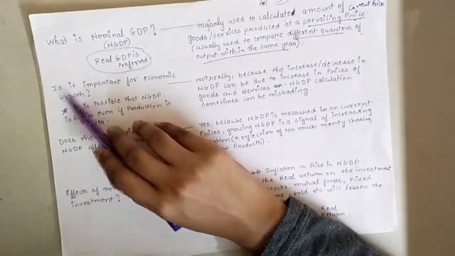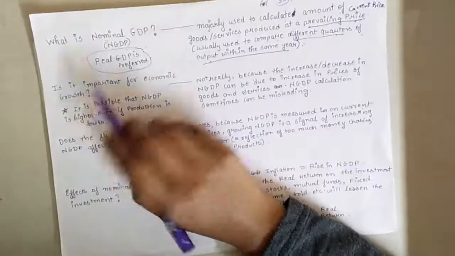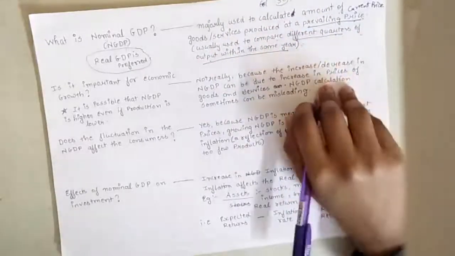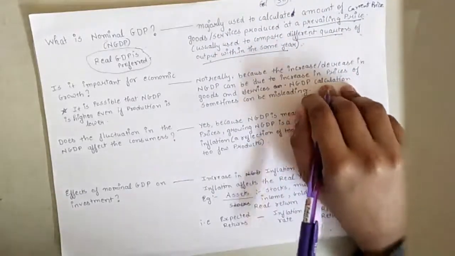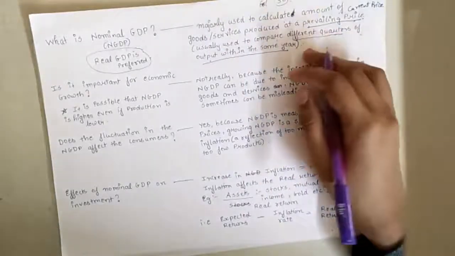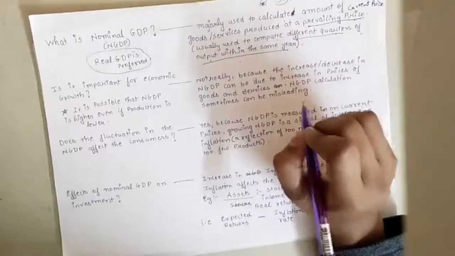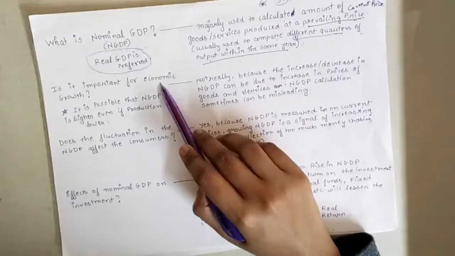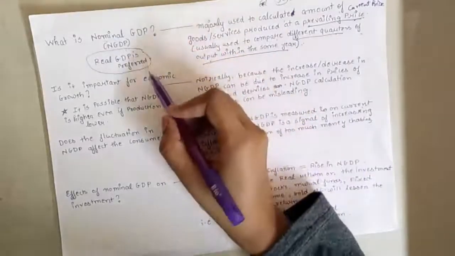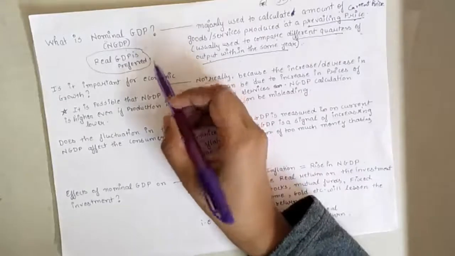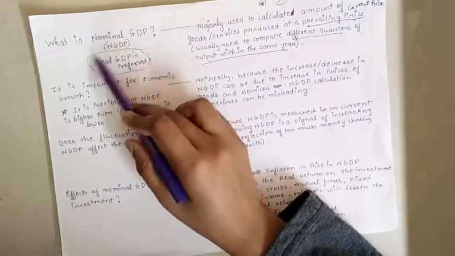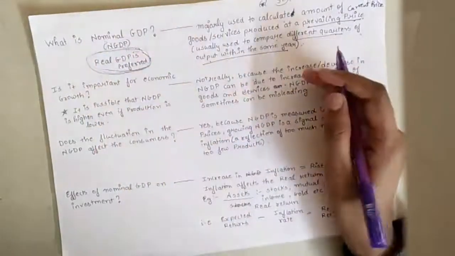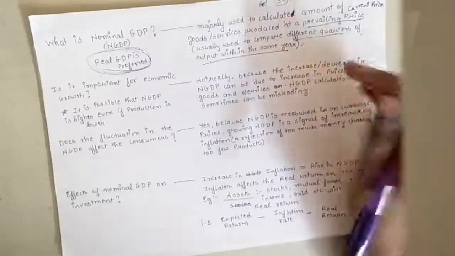So is it important for economic growth? Well, nominal GDP comes in the prevailing prices, so it cannot be of much importance because it only gives you the current scenario. It is not very important for economic growth calculations, because economists and statisticians would calculate the real GDP. So real GDP is always preferred to compare and to know about the outputs and the prices.